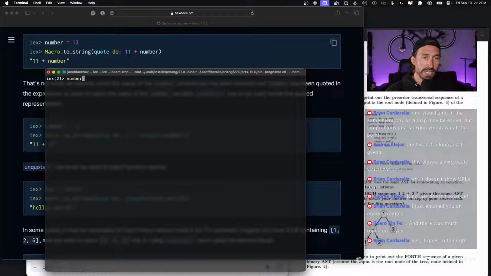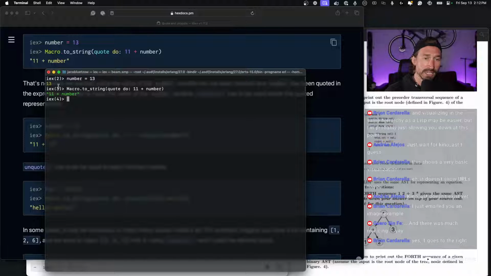So if we set a variable number outside of our quote block, equal to 13, and then we do the string representation here, and then we do quote do, and then 11 plus number, which you would expect to be a variable, it just returns the string number.